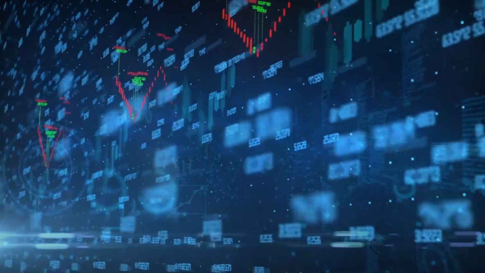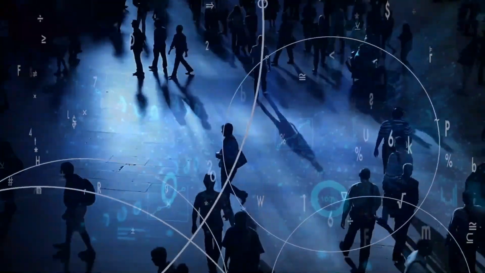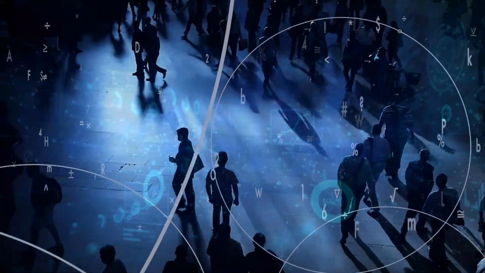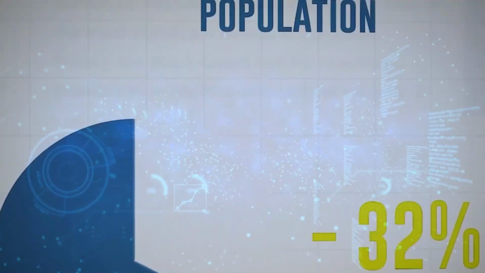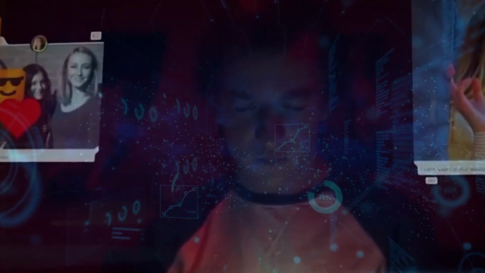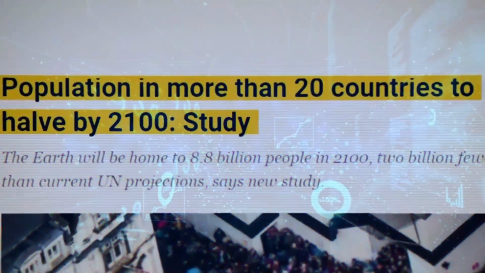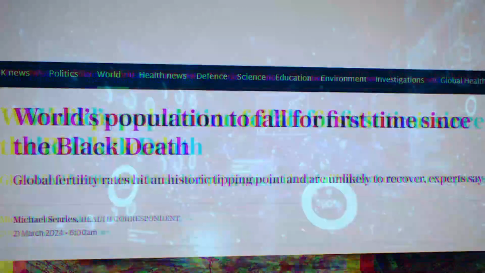A key issue that also plays a decisive role in the economic spectrum is population development and distribution. In the future, an economic dilemma may well arise because pensions can no longer be covered. The analysis always focuses on one country. This allows a realistic picture to be created. Current social developments are always set in relation to past social developments. This ensures that developments in the country as a whole can be illustrated with reference to the past, and results can be drawn from this.